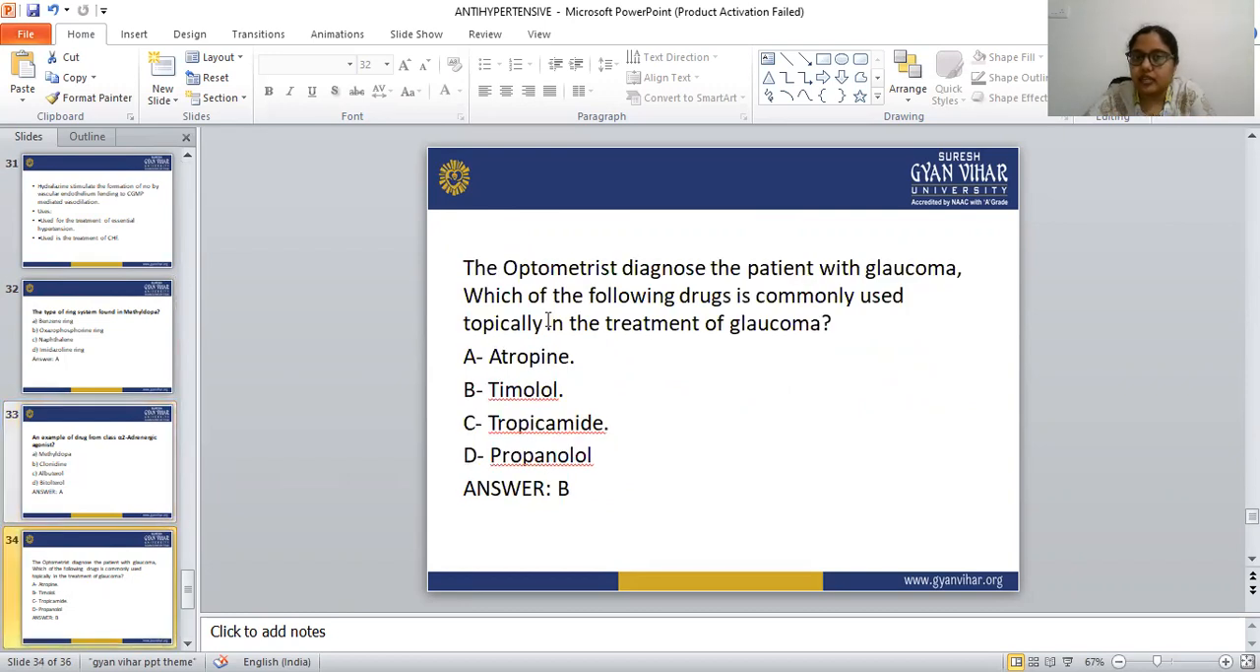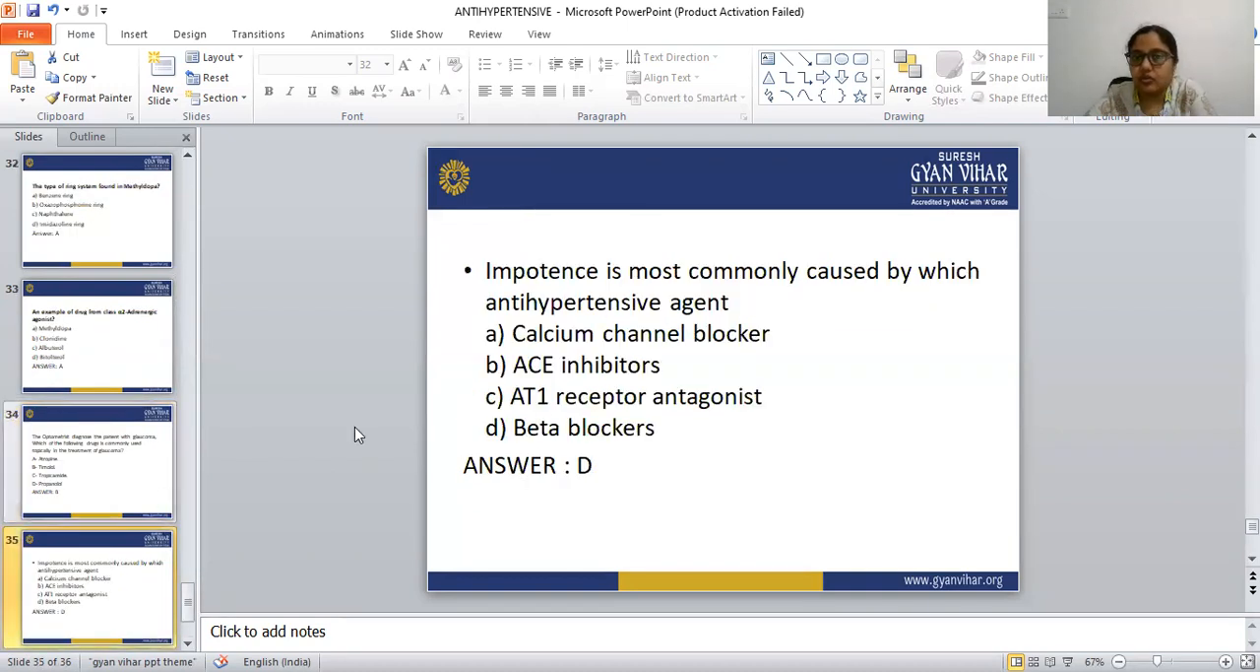The optometrist diagnoses the patient with glaucoma. Which of the following drugs is commonly used in the topical treatment of glaucoma? We have done this drug, timolol. Timolol is the drug that the doctor prescribes to the patient suffering from glaucoma. Impotence is most commonly caused by which antihypertensive agent? Beta blocker is the drug that causes impotence.